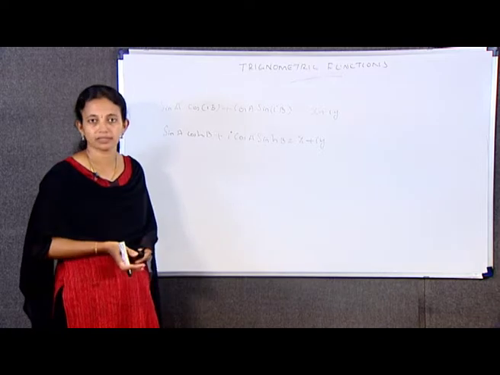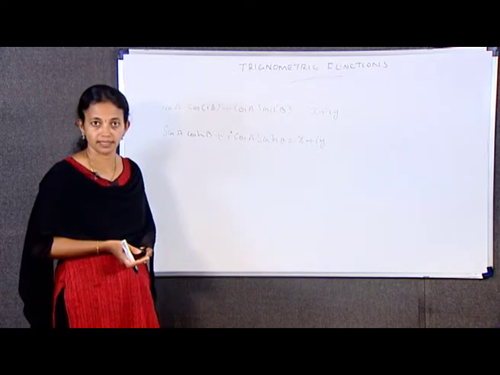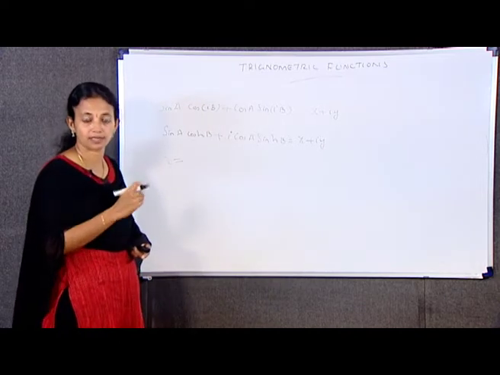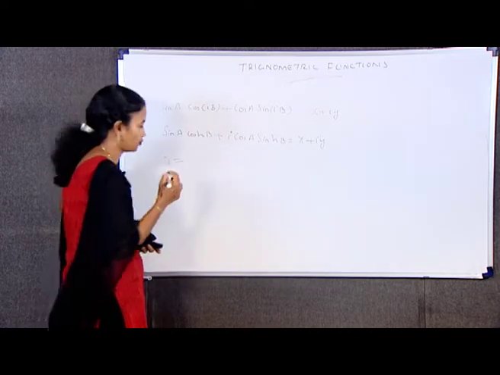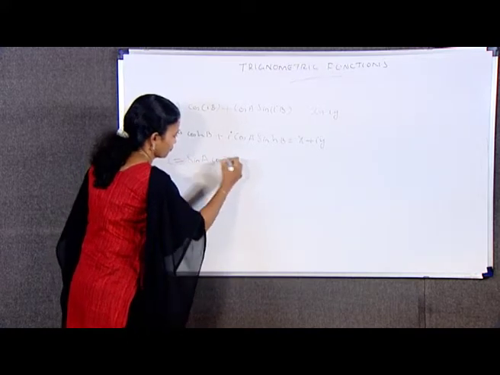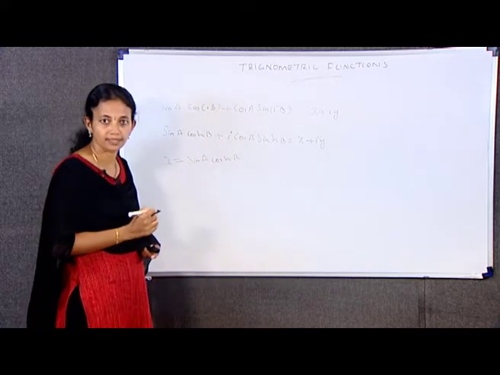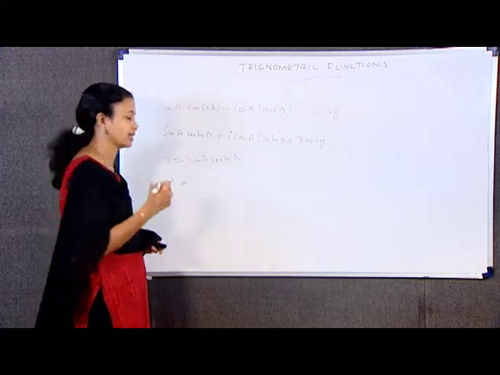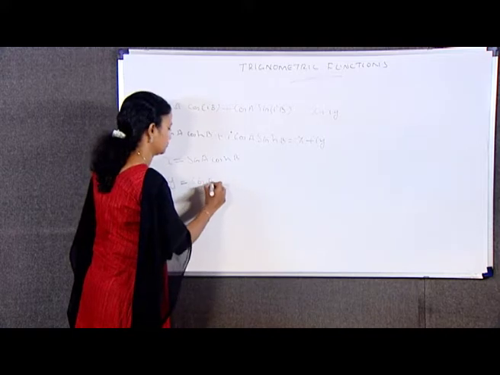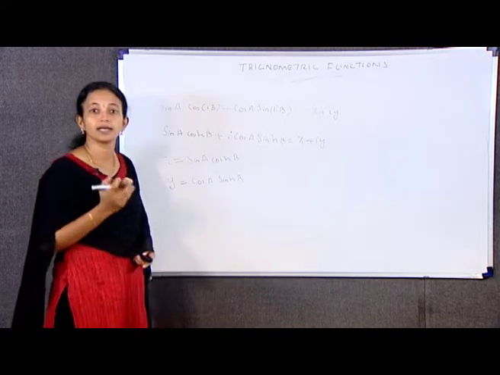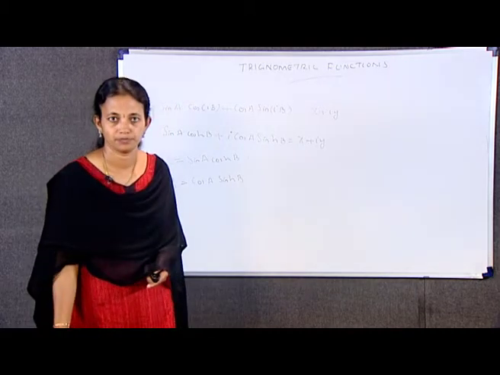Equating real and imaginary parts, we get x is equal to the real part, sin a cosh b, and the imaginary part, that is y, is equal to cos a sinh b. That is, we are equating the real and imaginary parts.